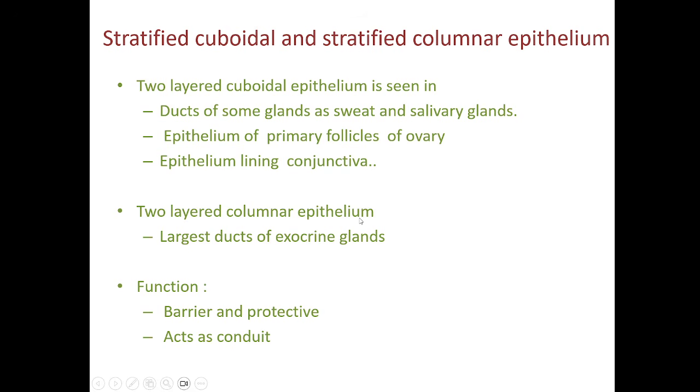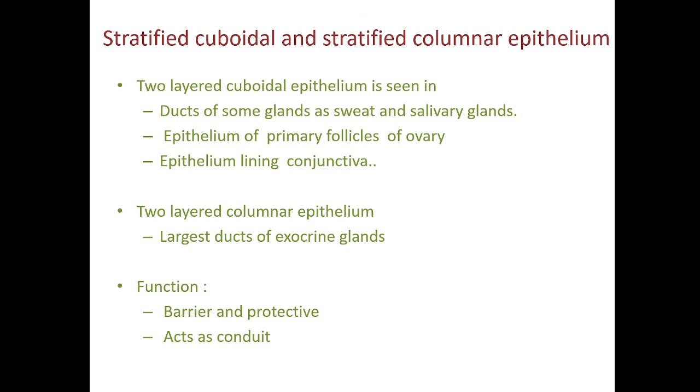Stratified columnar epithelium, that is also a two-layered epithelium. Here the cells are columnar, the cells at the base and the cells at the top. It is seen in large ducts of the exocrine glands such as the parotid gland and the submandibular gland.